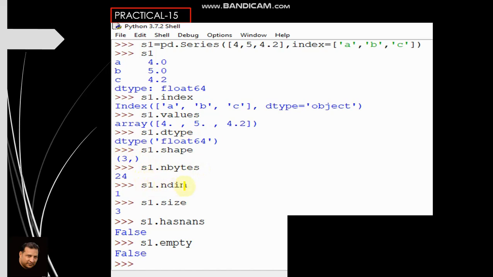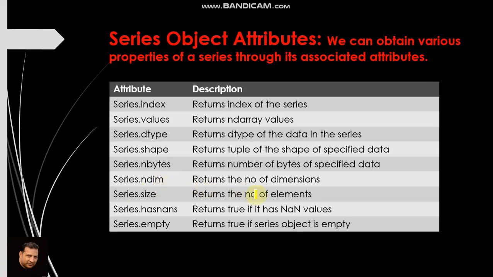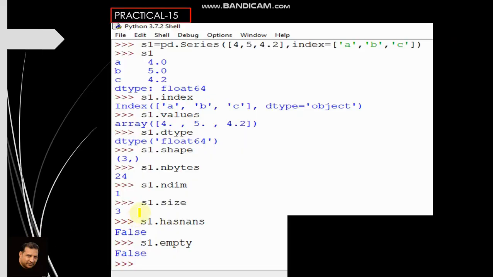S1.ndim, how many dimensions are there? Simply, this is a one dimensional array, that is why it is displaying 1. S1.size is 3. Size means it returns the number of elements. So 1, 2, 3, there are 3 elements. That is why size is 3.